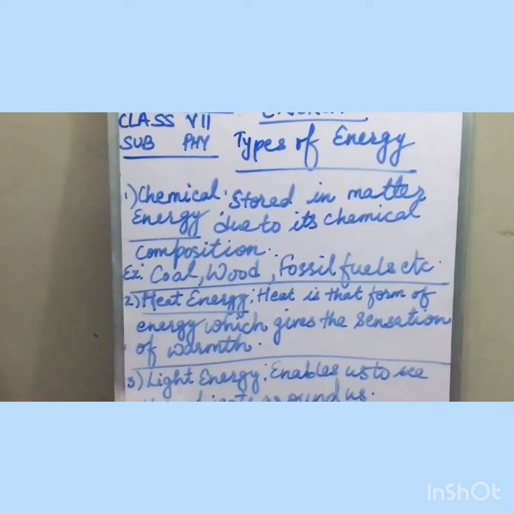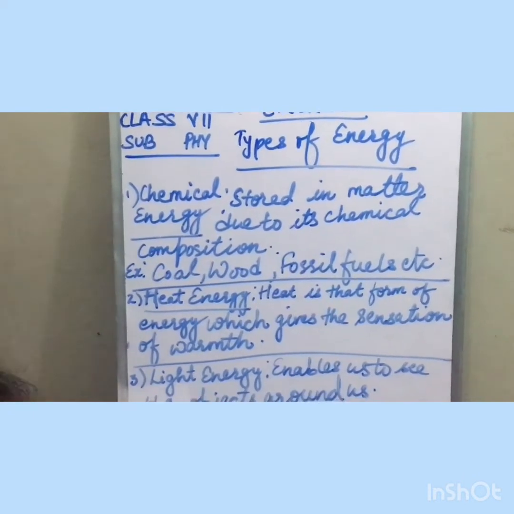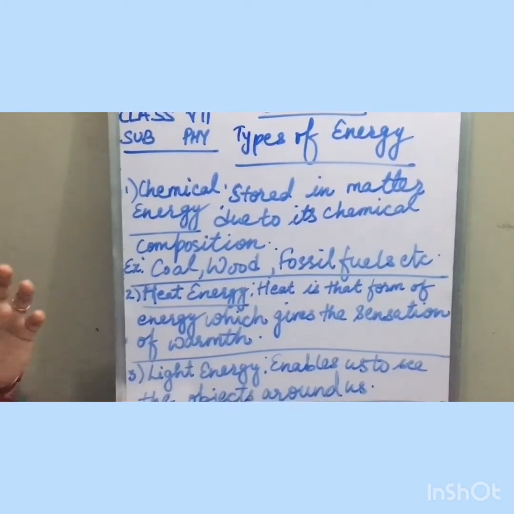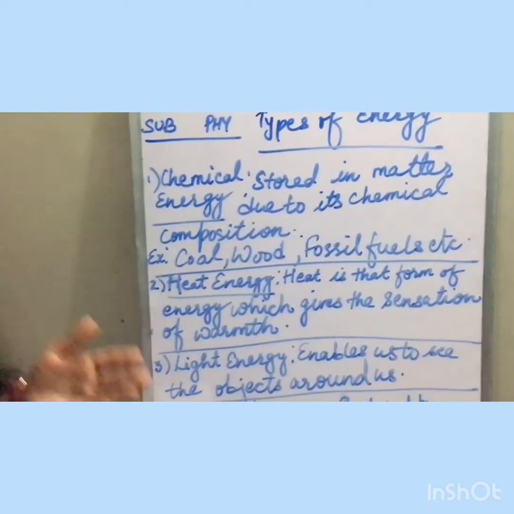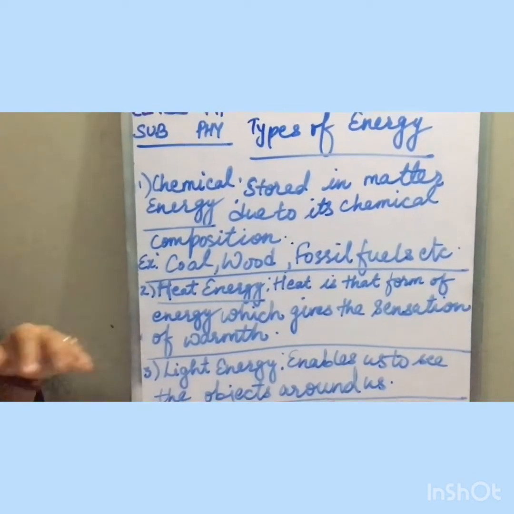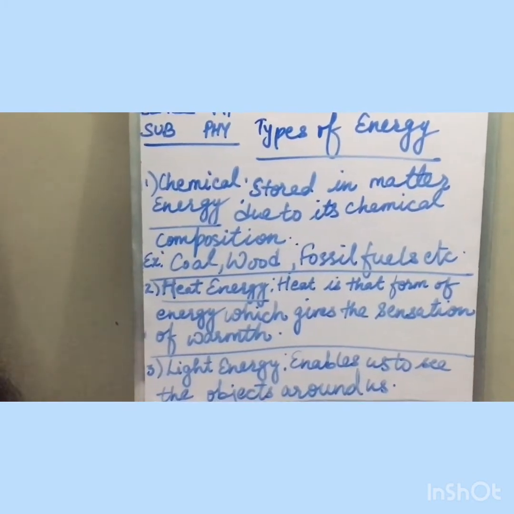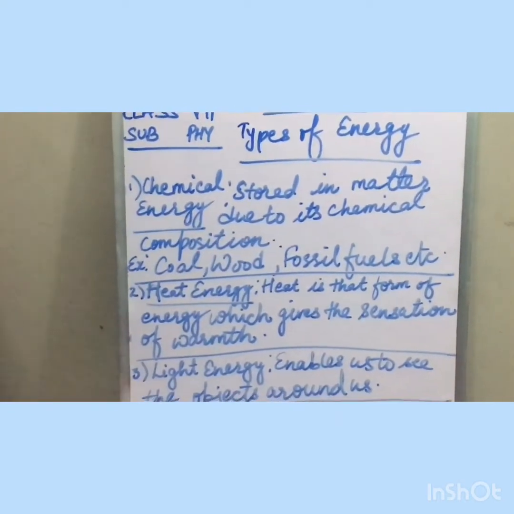And when you rub your palms together, what happens? After some time, your palms start feeling warm. Why? Because when you rub two things against each other, friction is produced. Friction is a kind of force which opposes motion.